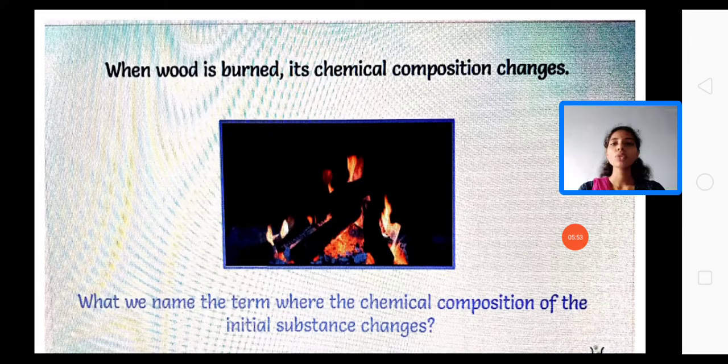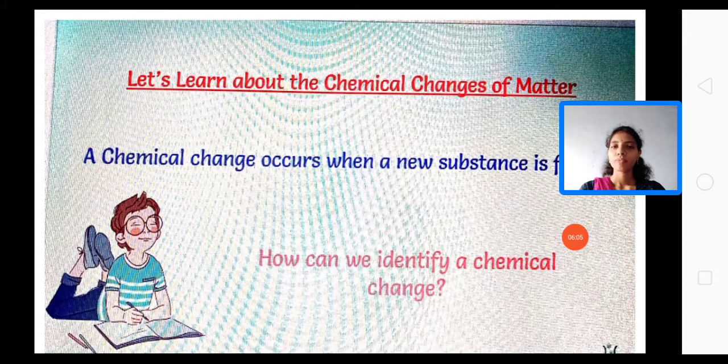Yes, so when wood is burned, its chemical composition changes. So what do we name the term where the chemical composition of the initial substance changes? Yes, we call these types of changes chemical changes of matter.